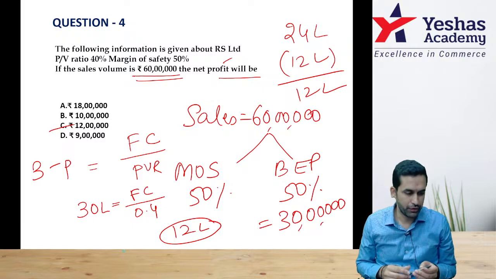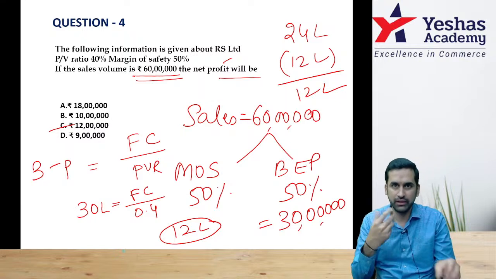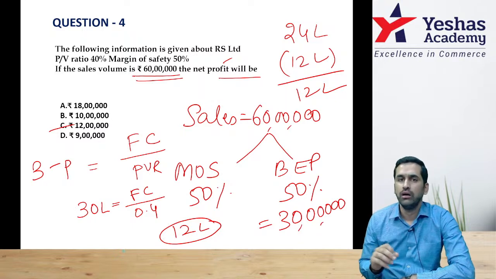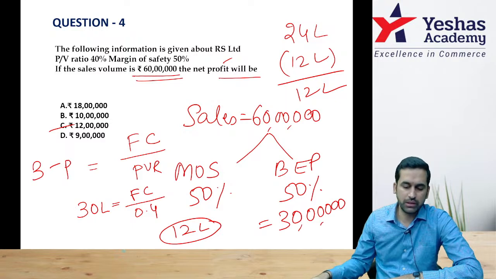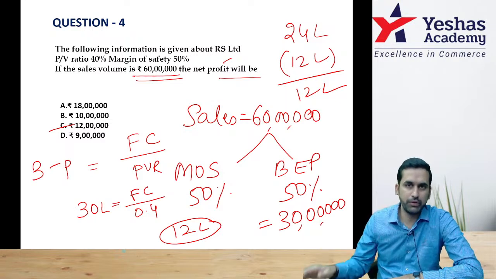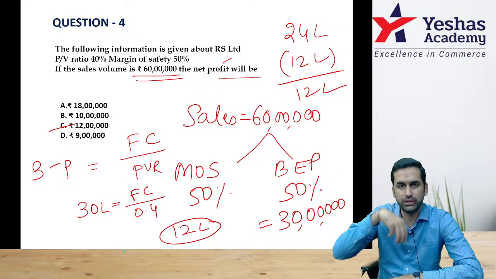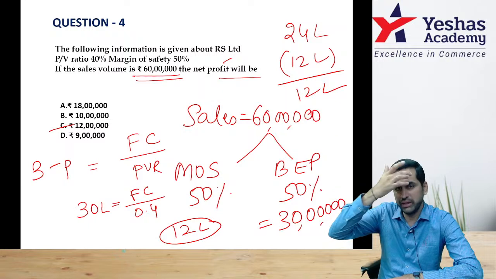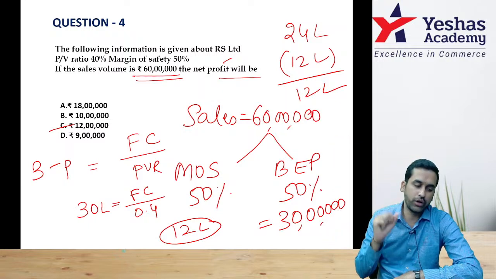By the way, if you are finding it difficult to catch up, you can watch this video once again later. But you can also try. You have sales with you, MOS is 50%, balance should be BEP, and for BEP the formula is fixed cost by PV ratio. You substitute the BEP value, find out fixed cost, then start from the beginning. Total sales 60 lakh, on that PV ratio 40%, you get your contribution.